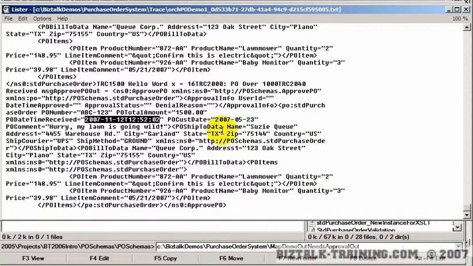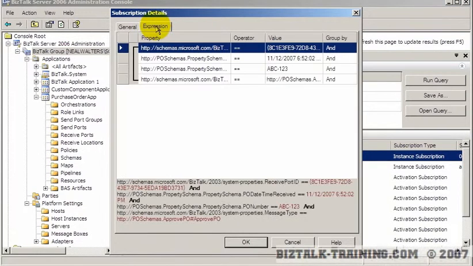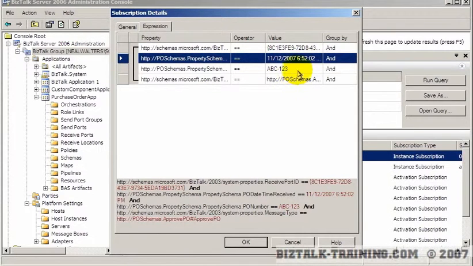And let me just show you one other thing that is very frustrating and aggravating. Notice my date time here is 12:52:02 on November 12th. So this is actually yesterday's date time, but notice it is 12:52. When I go look at this report here that shows me the subscriptions, and I open this and look at the expressions here, I don't see 12:52, I see 6:52.